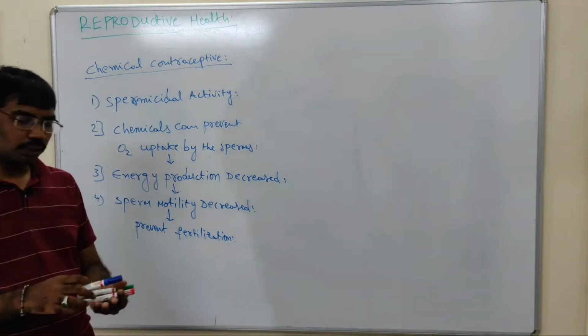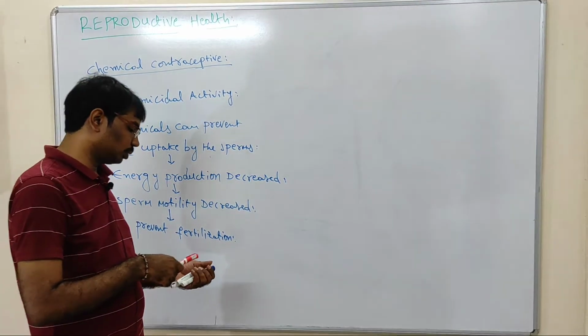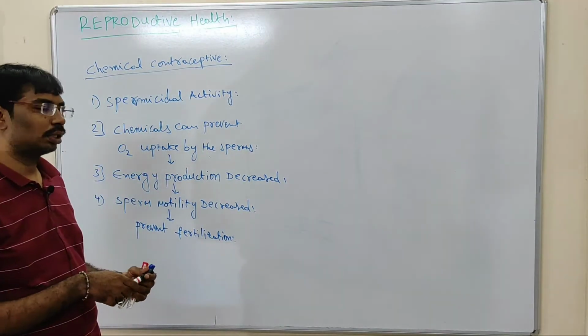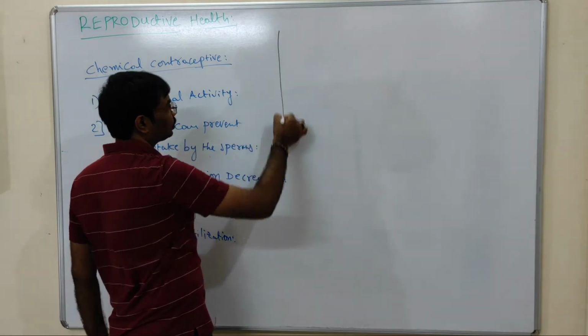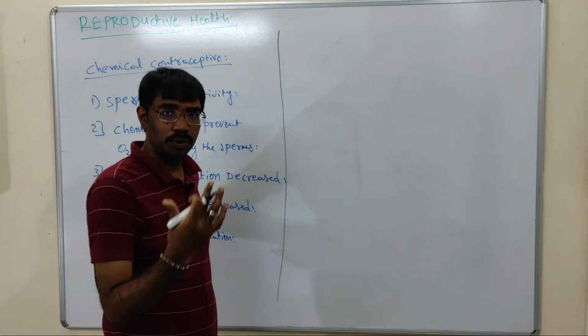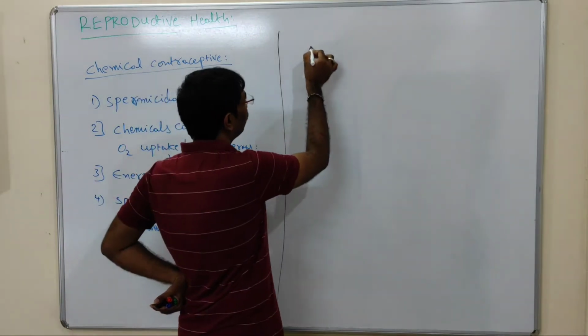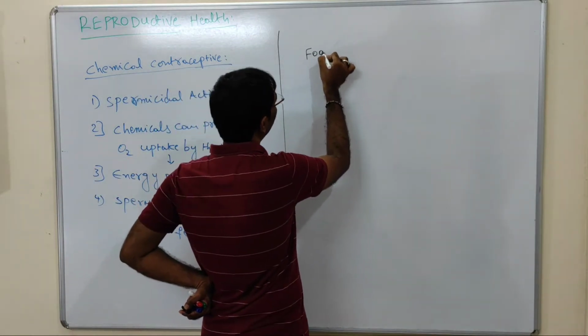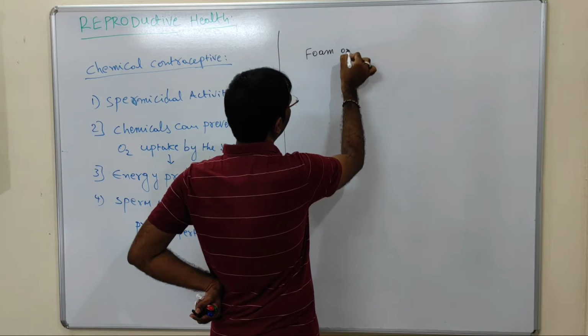So what kind of chemicals can we use for these contraceptive methods? First, the chemicals are available as foam or tablet.